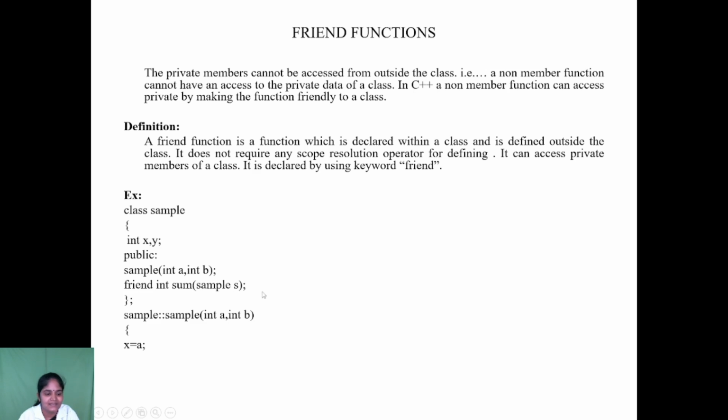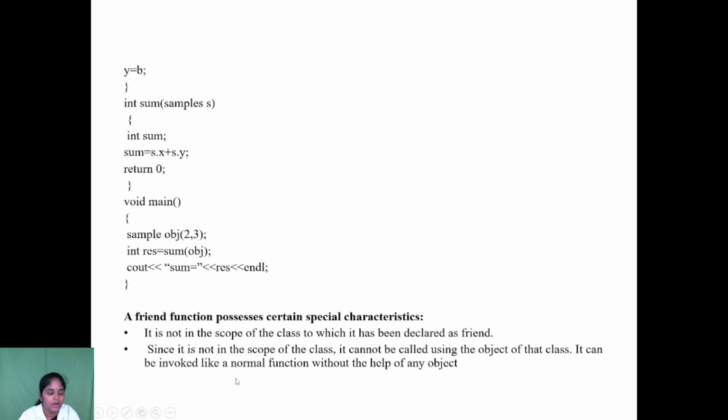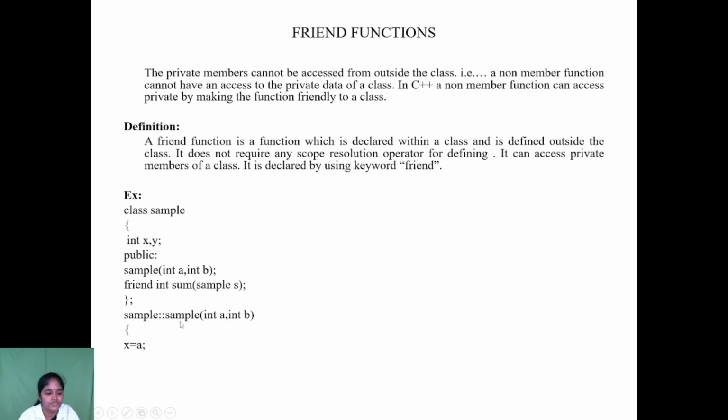The class object variable is the argument for the friend function. Here the class name is sample, so sample s. We declare the friend function within the class, and we have to define it outside the class. Likewise, sample, integer a, integer b, here assigning x equal to a, then y equal to b. This is the normal member function. If it is a normal member function, we have to define it outside the class.